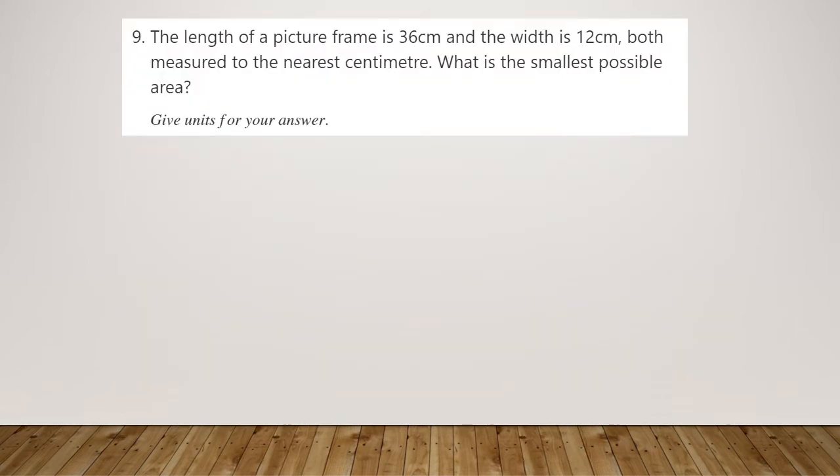Number 9 then, the length of a picture frame is 36 centimetres and the width is 12 centimetres, both measured to the nearest centimetre. What is the smallest possible area? So let's do the bounds for these numbers. If it's measured to the nearest centimetre, we can go half a centimetre either side. And to minimise an area calculation, we want the smallest length and width. So we're going to have 35.5 as our smallest length, and 11.5 as our smallest width. And if you plug that on the calculator, 35.5 times 11.5, we end up with